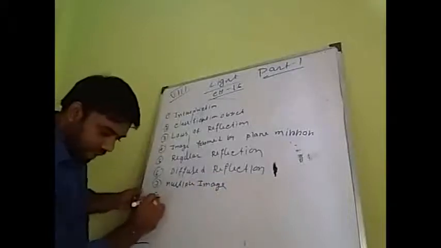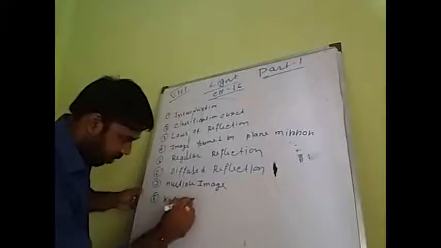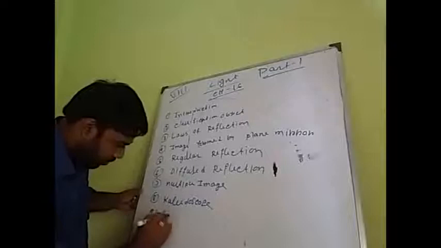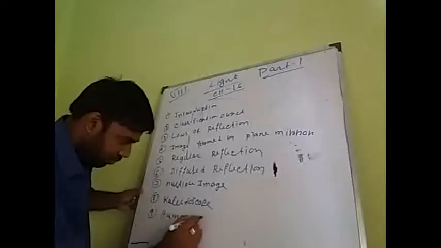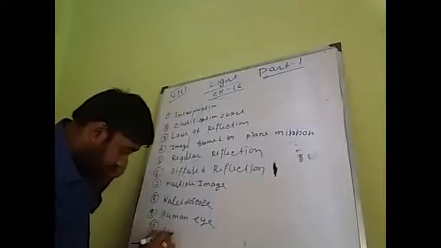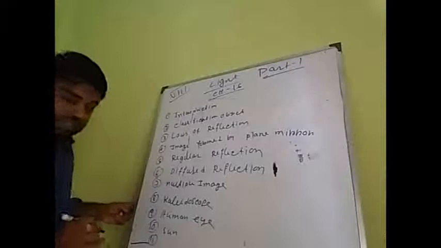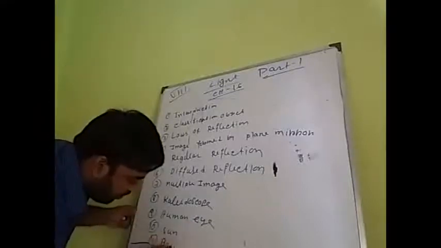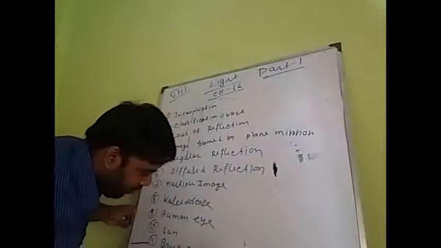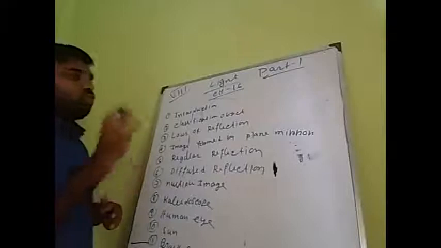Eight, kaleidoscope. 9, human eye. 10, sun. 11 is Braille system, Braille system for visually challenged persons. So these topics I will discuss one by one.